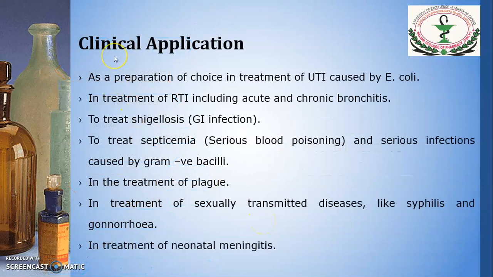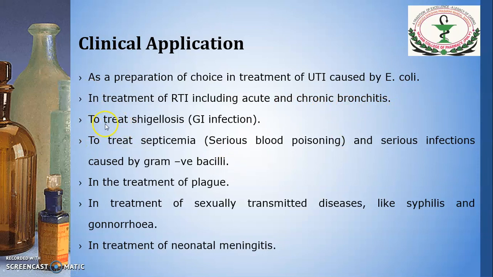Next, their clinical application. Now this combination is a drug of choice in treatment of UTI, urinary tract infection caused by Escherichia coli. Also, this is used in the treatment of respiratory tract infection, including acute and chronic bronchitis.